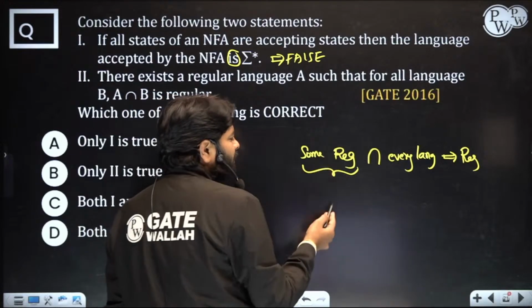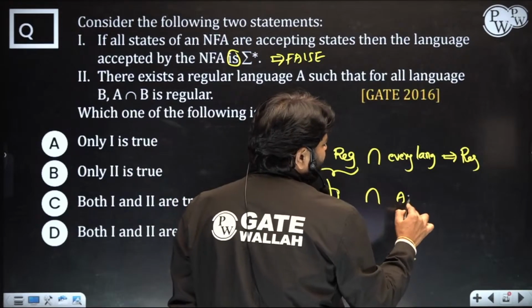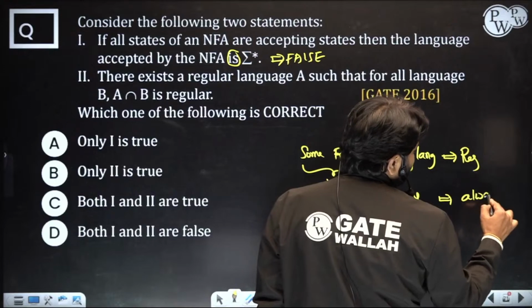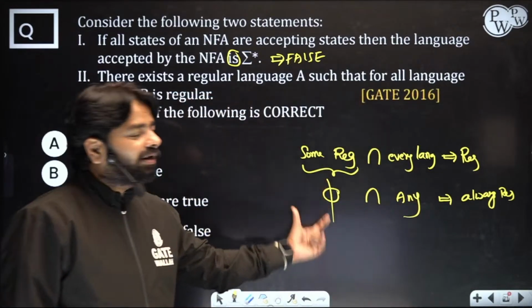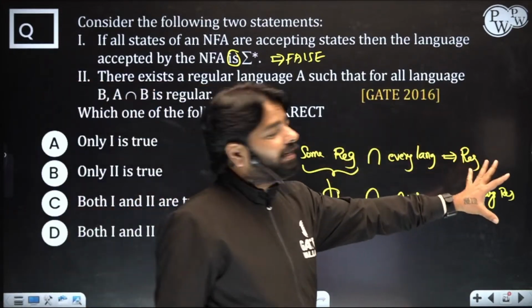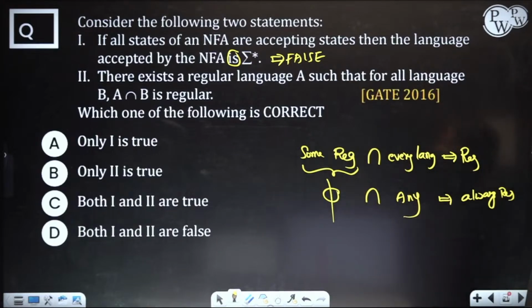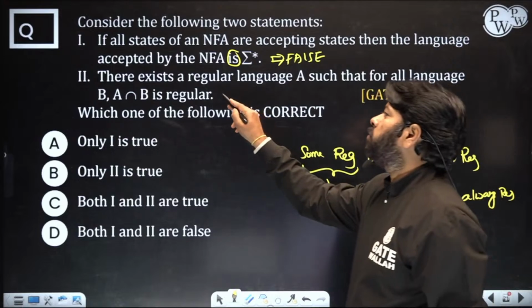You can see that if I take phi, the empty set, and intersect, whatever language you take, the answer is always regular. Yes or no? That means you are able to find some such regular language. Then the whole statement is correct, and absolutely we are able to find an A such that for every B, A intersection B is regular. So this is the true statement.